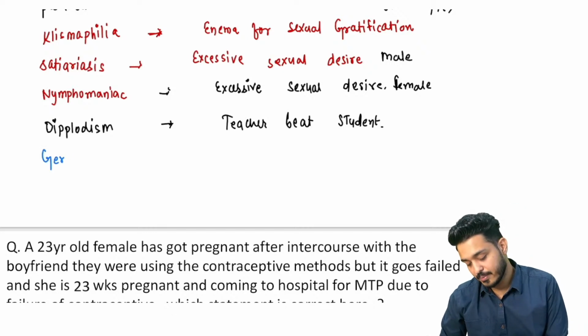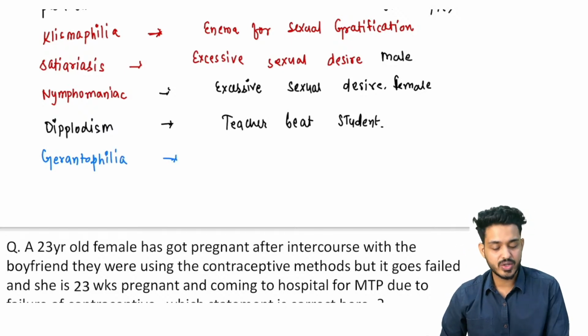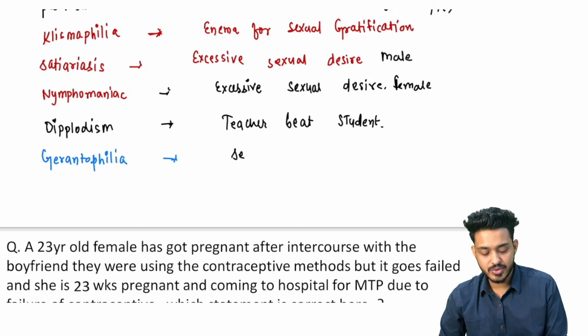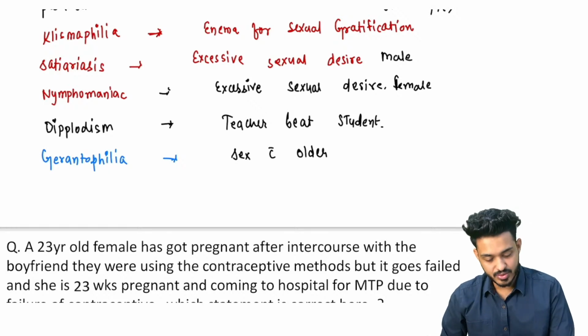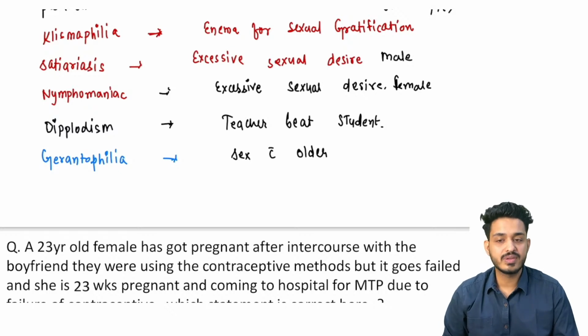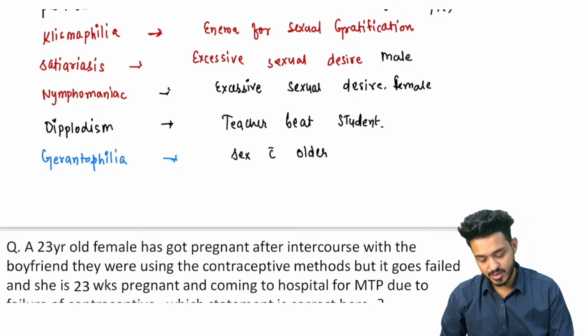Geronto मतलब क्या हो गया? Gerontophilia, बड़ों के लिए प्यार. Here the person is going to do sex with the older person. मतलब gerontophilia में the sex will be done with the older person, right?